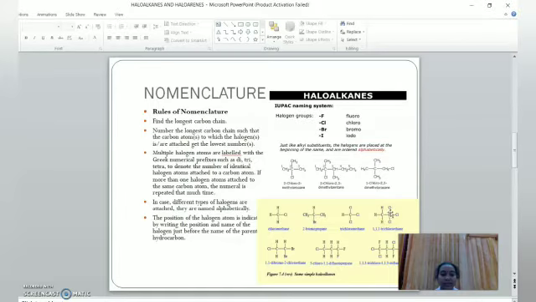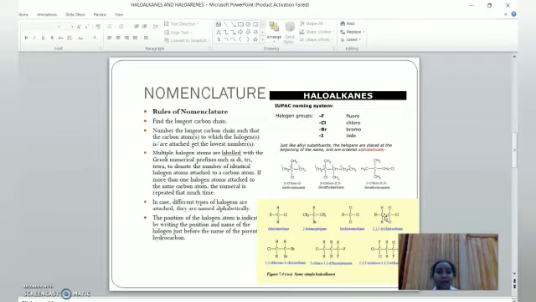It is in the last position. Counting from the other side it is 2, but we have to take the least number, so 1. We have to give the number as many times as there are chlorine atoms. There are 3, all in the first position, so 1,1,1-trichloro. How many carbons are there? 2, so ethane. Do you understand that?